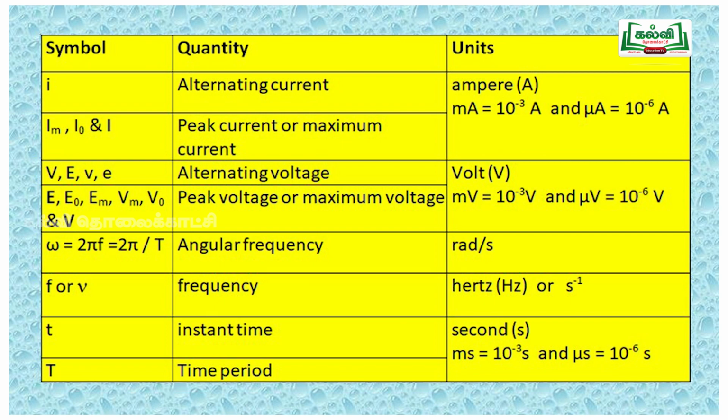Here it is represented as cycles. For one complete cycle or one complete revolution, the time taken is considered as the time period. So time period is the time taken for one complete oscillation, but instant time is the particular time we are going to study, and frequency is the number of waves produced per second. So the symbols are given in the table. For frequency the unit is hertz, for angular frequency it is radian per second. So angular frequency is equal to 2 pi into frequency, that is 2 pi f or 2 pi nu, and also represented as 2 pi by T, where capital T is the time period.